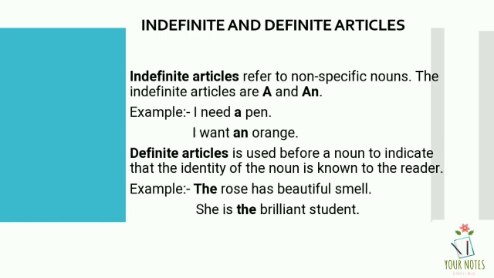Indefinite and definite articles. Indefinite articles refer to non-specific nouns. The indefinite articles are a and an. For example, I need a pen. I want an orange. Definite articles. The definite article is used before a noun to indicate that the identity of the noun is known to the reader. For example, the rose has a beautiful smell. She is a brilliant student.